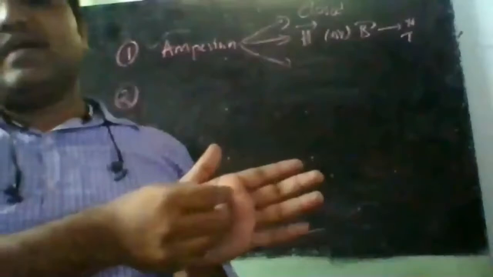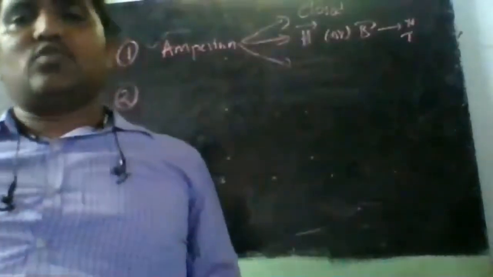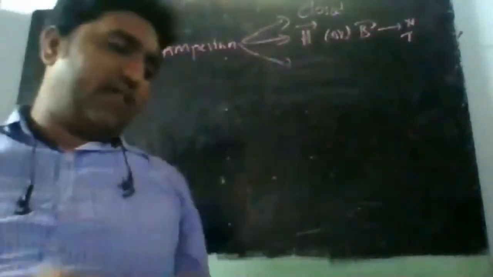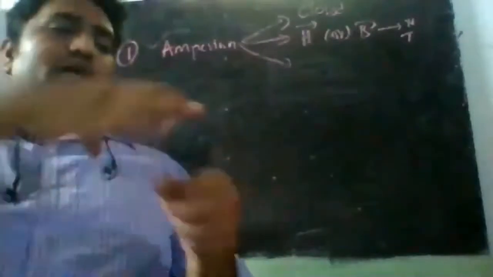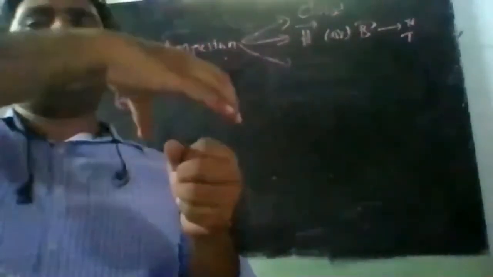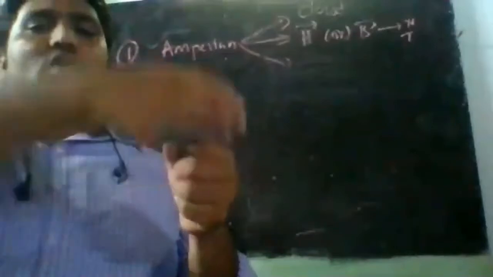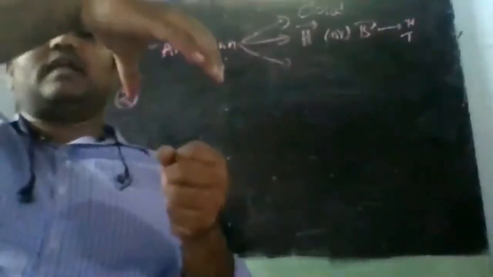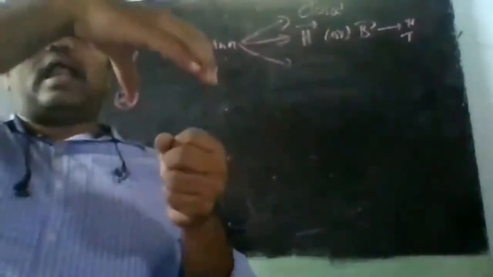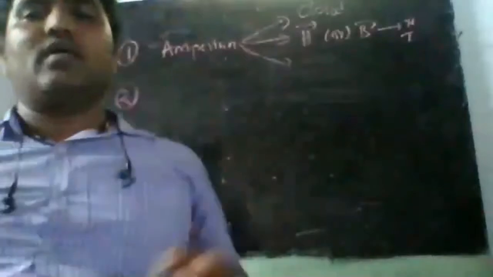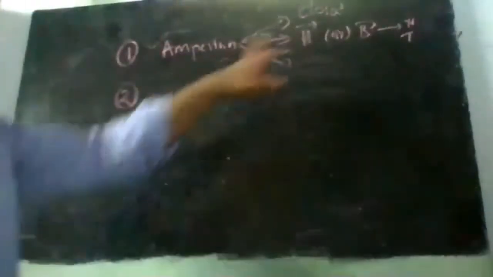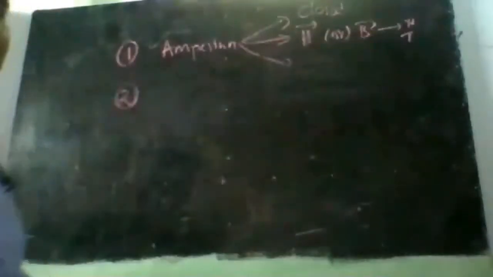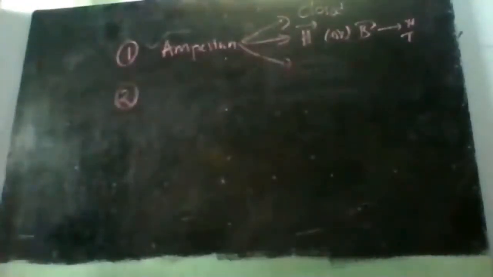It should not be any other angle. For example, I have a line charge like this. I cannot take an Amperian path in this way. It should be in this way or in this way, so that the H comes out like this or like this. I cannot take an Amperian surface like this. So the Amperian surface should be such that the H or B is always either normal or tangential.